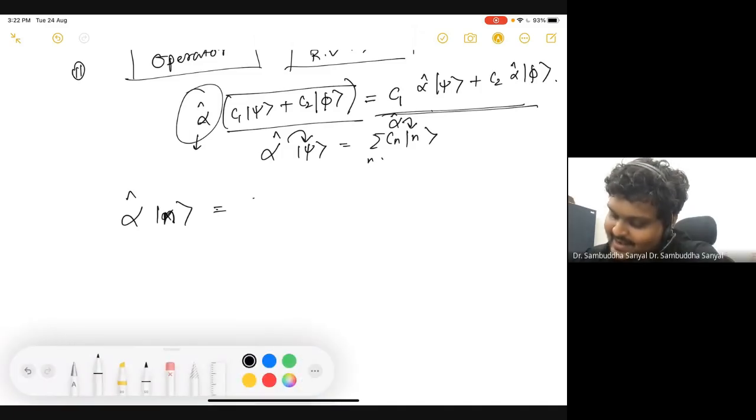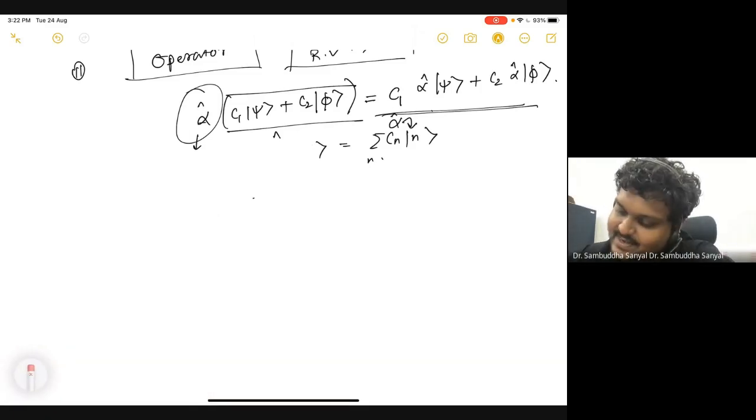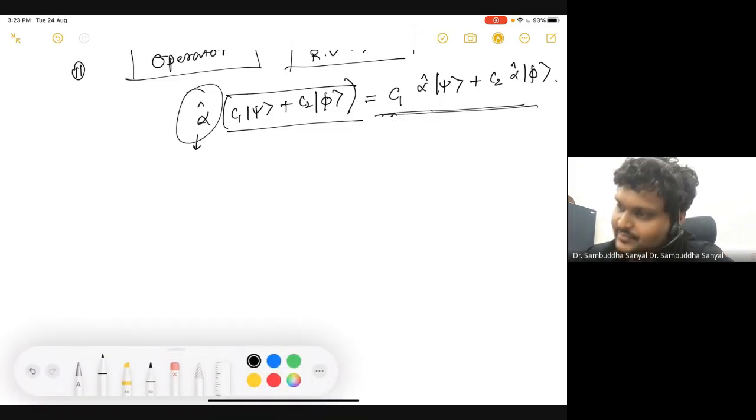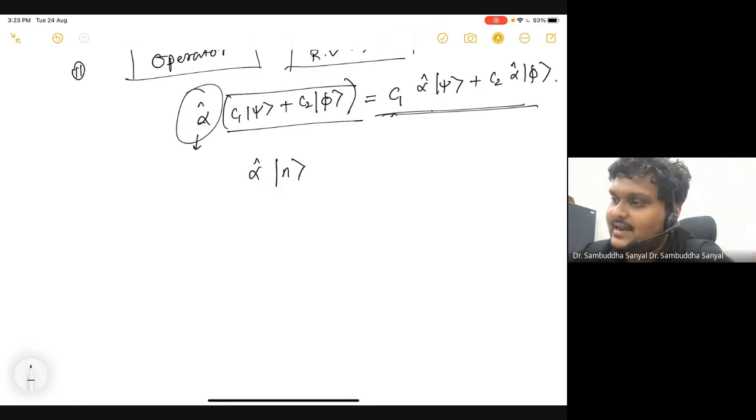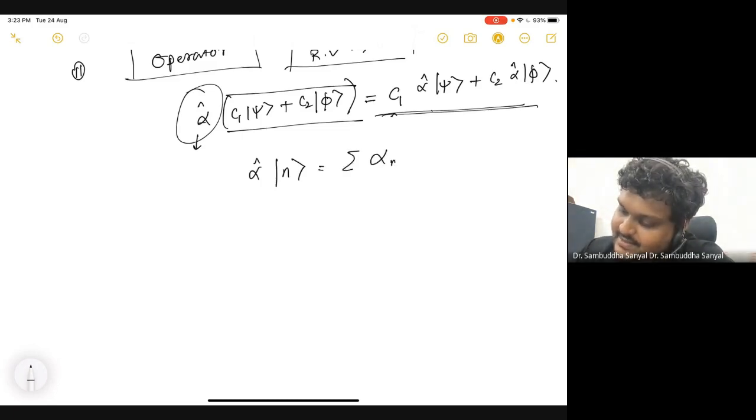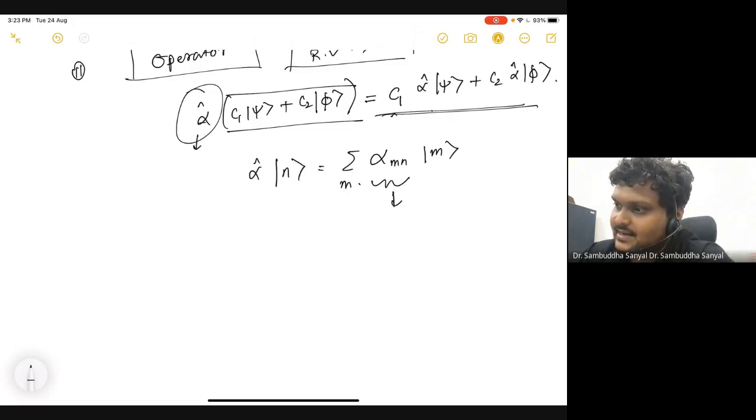Right, so you are in the right direction. The best way to represent it is the following. I am using a little bad notation, which is why it got weird. I want to know how alpha acts on any vector in this vector space, and this is given by some linear combination, alpha nm m. This coefficient alpha nm is everything you need to know about the action of alpha on this vector n. This n is the basis vector of this space.